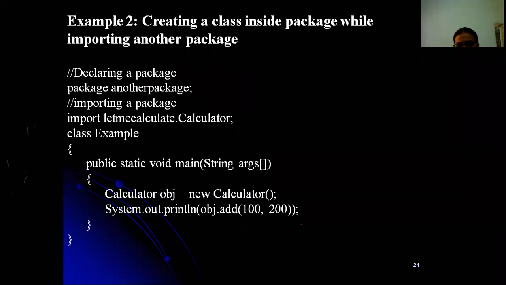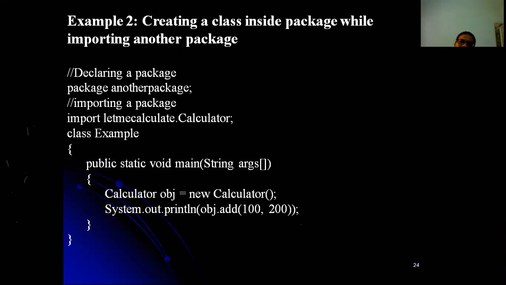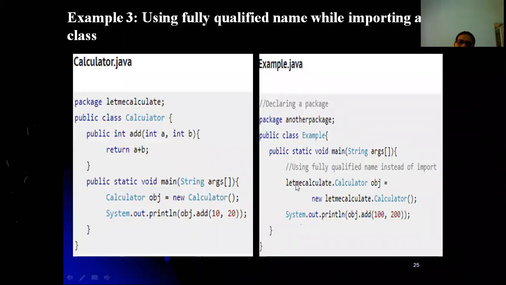This is the next concept, creating a class inside a package. We are creating a package, and we are also importing a package here in the program. Then there is using a fully qualified name. Instead of importing a package, you can use the fully qualified name, letmecalculate.calculator. The fully qualified name concept is also useful if we have two packages that have the same class name. Then you can use a fully qualified name. So that is also there.